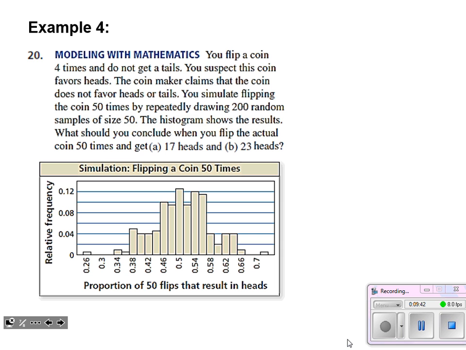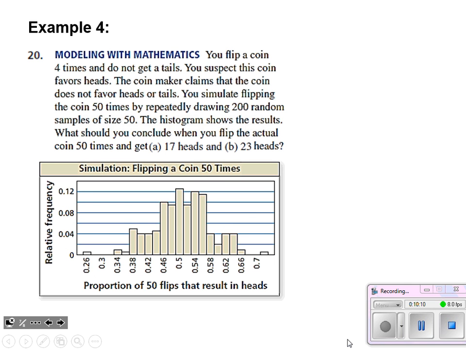Here they've got a nice little histogram that shows the relative frequency of getting the proportion that result in heads. So you can see in our simulation, we're most likely to get a 0.5 probability. In other words, half of our flips end up heads. We're most likely to get something here in that middle region. It's kind of resembling that bell curve that we saw in the last section, right? So it definitely looks like we should expect a normal distribution here.